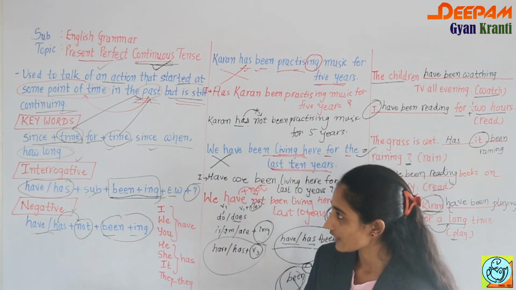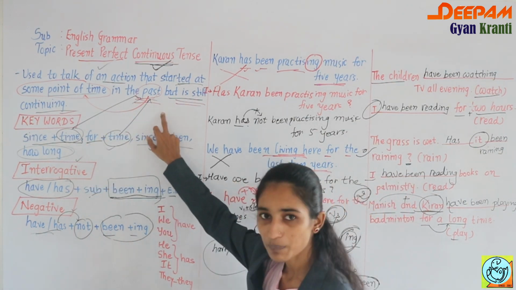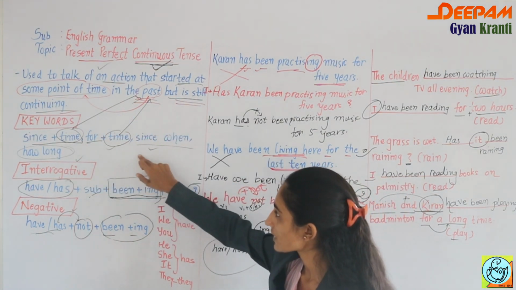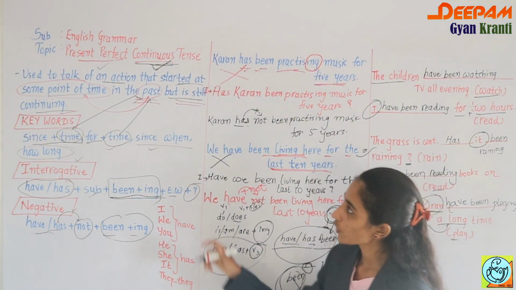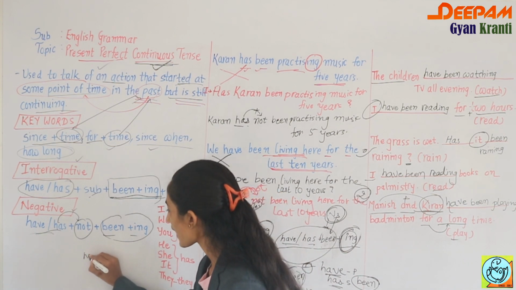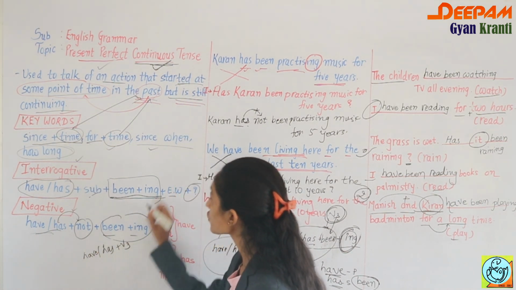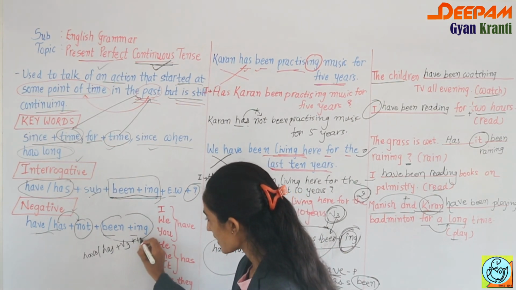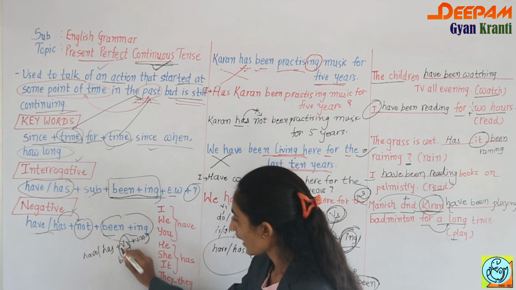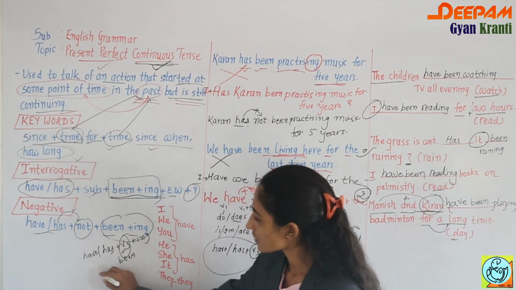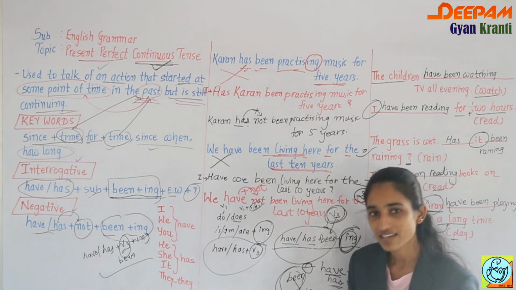I hope it is clear which are the keywords: since plus time means past time, then for plus time, since when and how long. And I already told you that present perfect means have or has plus V3, but we want to show it in a continuous form, so ing. So V3 we change to be and V3, so been. So your sentence formation is have or has plus been plus ing.